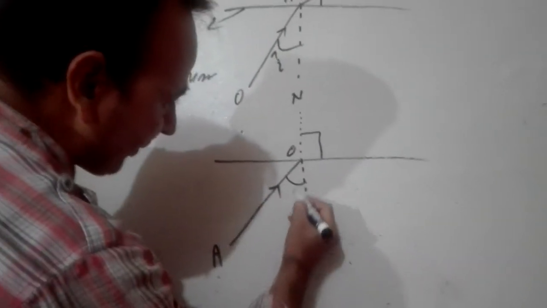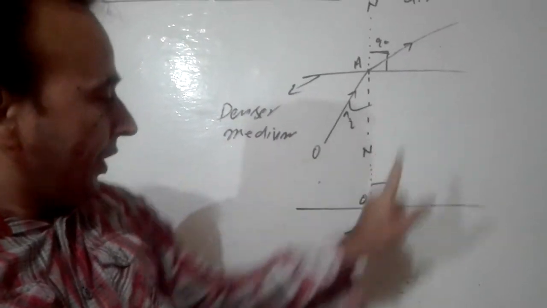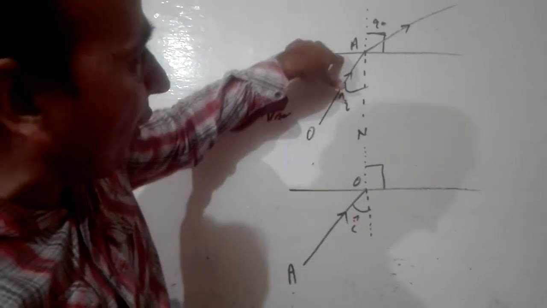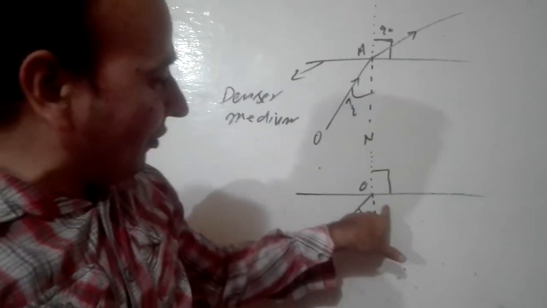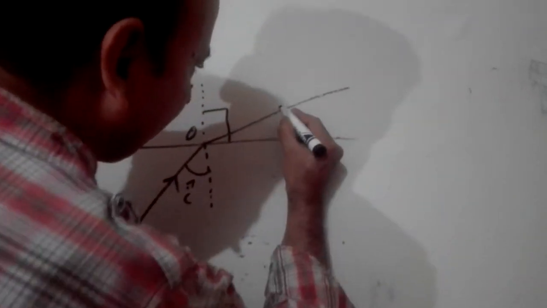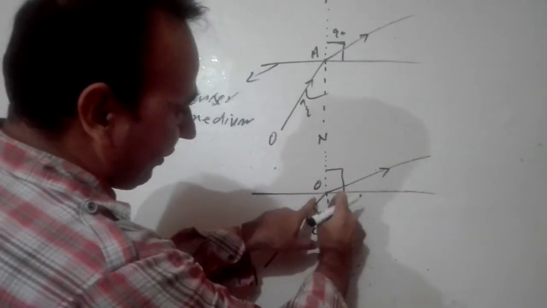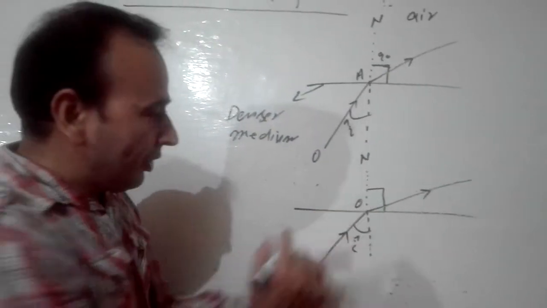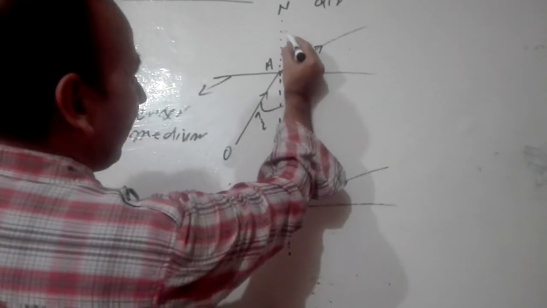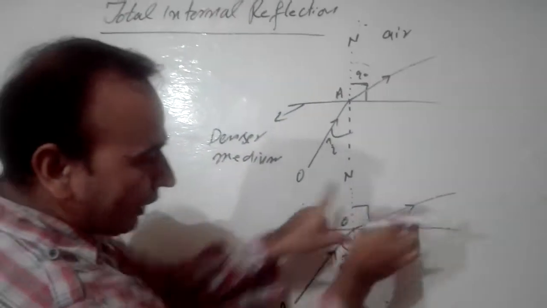Now as I have increased the angle of incidence, the corresponding angle of refraction will also go on increasing. If I go on increasing the angle of incidence in the denser medium, the corresponding angle in the rare medium will also go on increasing. It may be like here, like that. So notice now, as compared to the previous diagram, I have increased this. It means more bending from the normal. Here is less bending because the angle of incidence is less. Here I have increased the angle of incidence more, so bending is more.